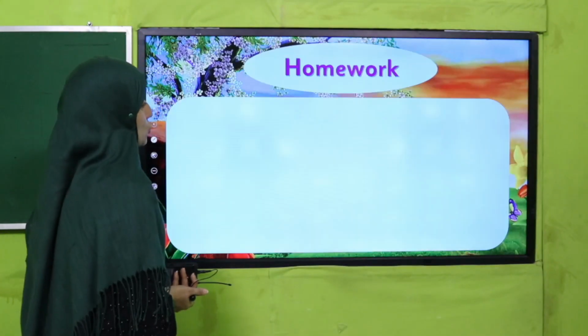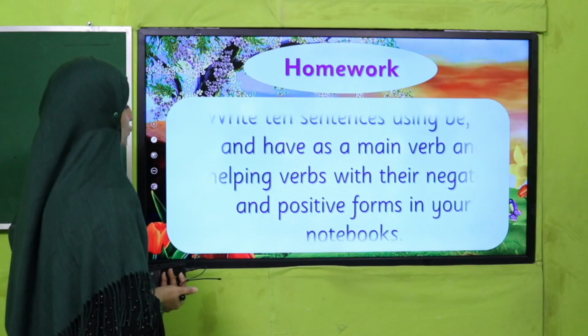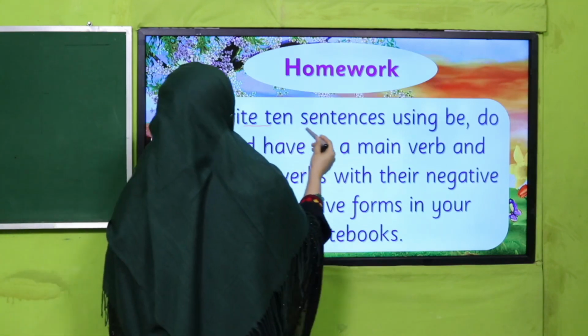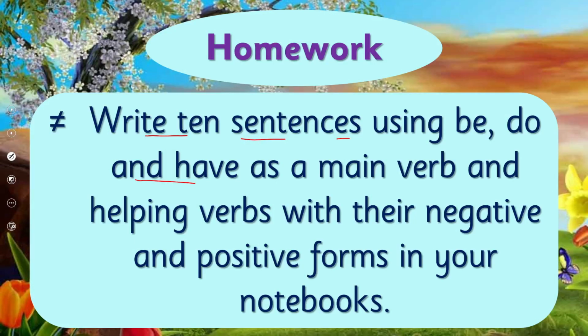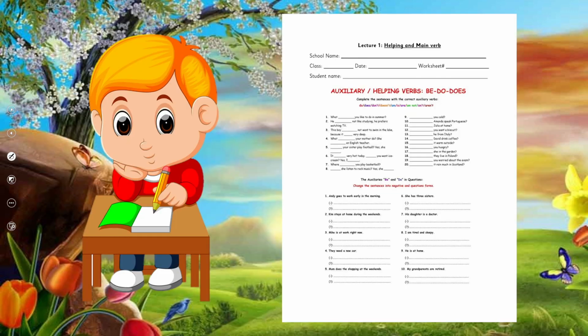Welcome back. Good job, my dear students. So what's your homework for today? You have to write 10 sentences using be, do and have as a main verb and helping verb with their negative and positive forms in your notebook. My dear teacher, this is a worksheet. The worksheet link is given below. You should get it and provide it to your students in printed form.